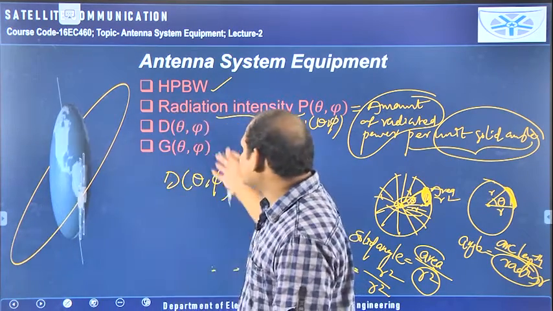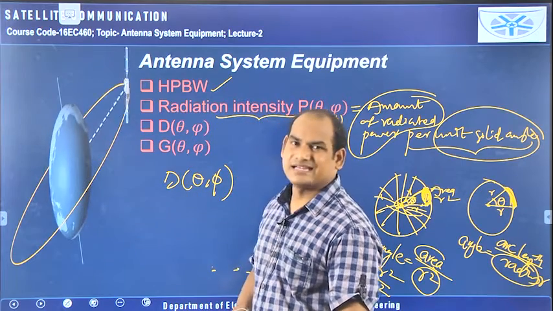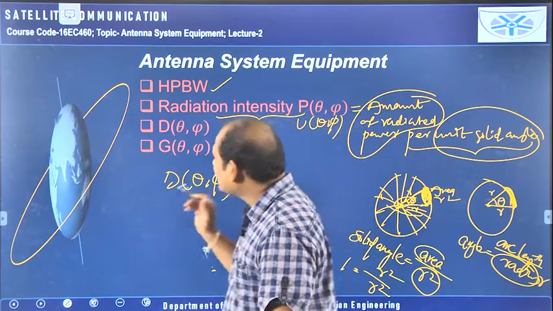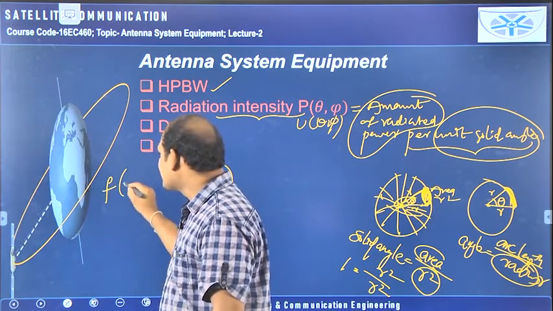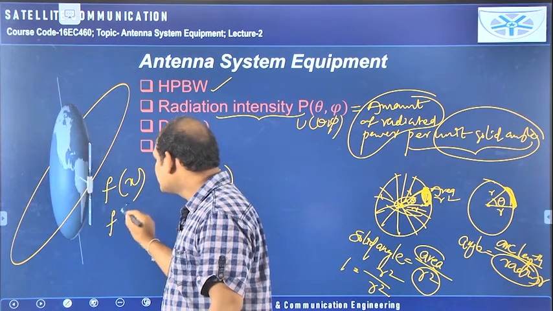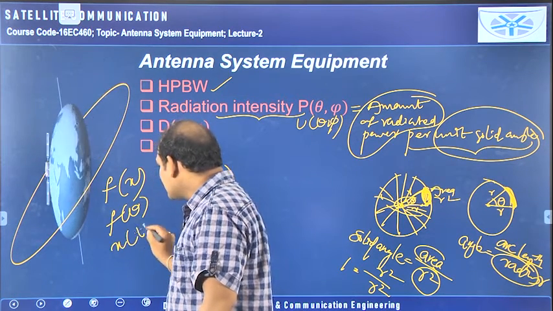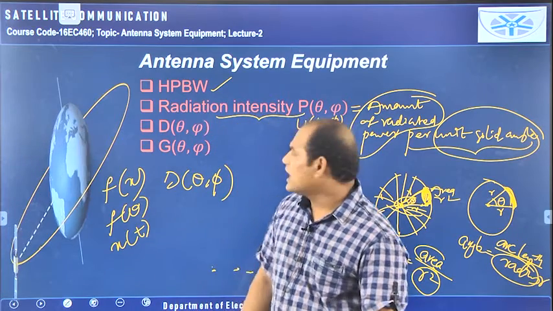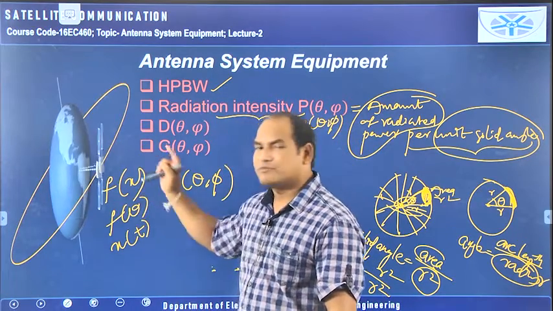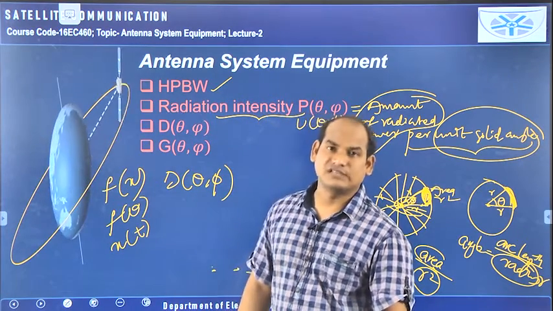From signals and systems onwards, from your second year, you can understand that if I represent something like f of x, or f of theta, or x of t, what is the meaning of this? Let us talk about this for some time. F of x, what do you understand from that?